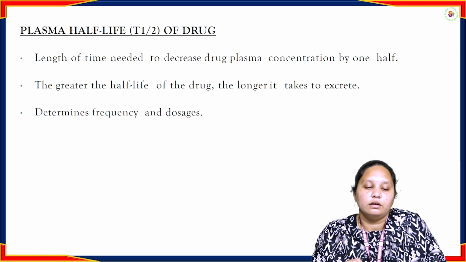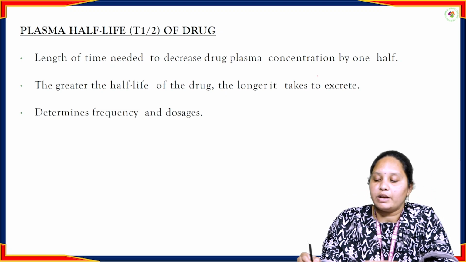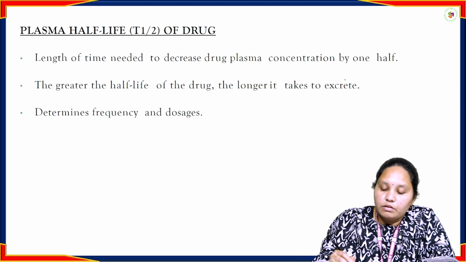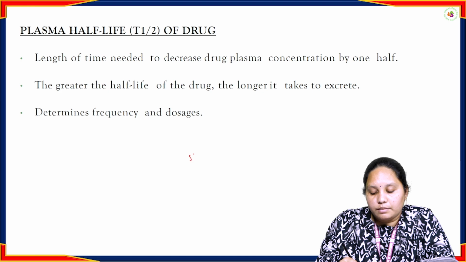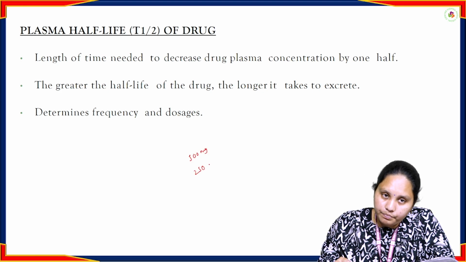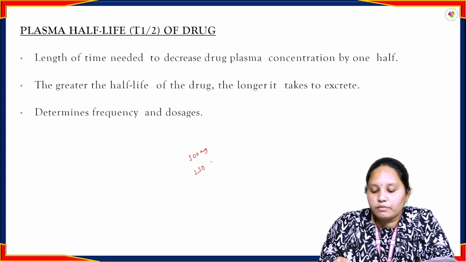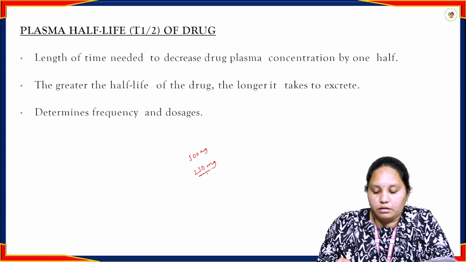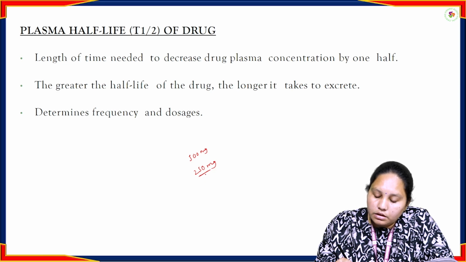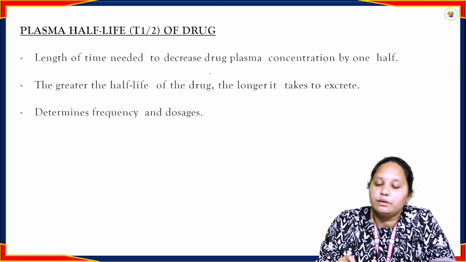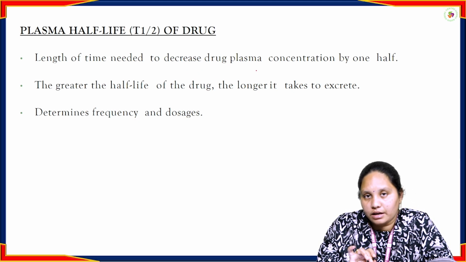Plasma half-life of a drug: the length of time needed to decrease the drug plasma concentration by half. Let's say we are taking 500 mg of a drug; how much time will it take to reduce the drug concentration by half, to 250 mg? The time taken by the body to reach that is the plasma half-life of the drug.